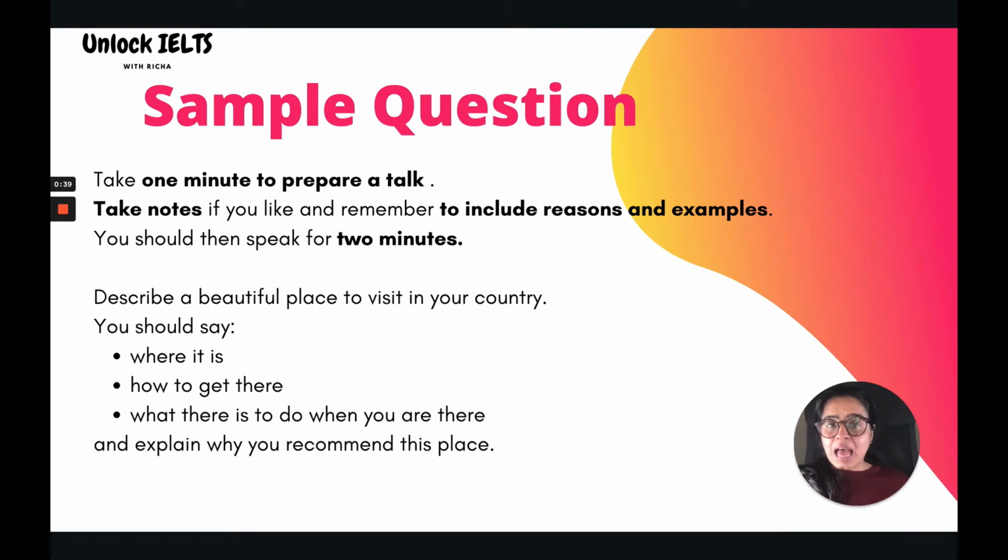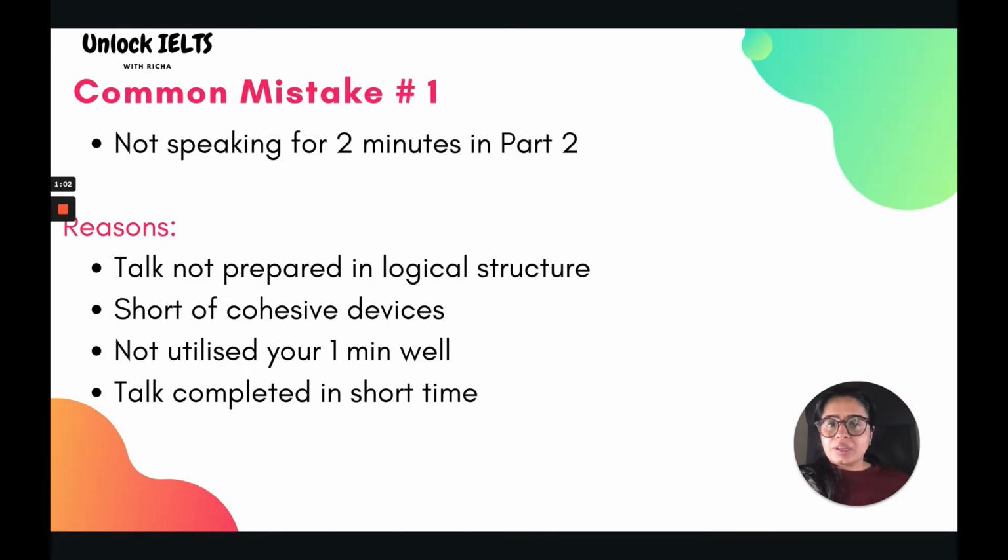The typical example for the speaking part 2 is on the screen. It says, describe a beautiful place to visit in your country. You should say where it is, how to get there, what there is to do when you are there, and explain why you recommend the place. Now let's have a look at the different common mistakes which are associated with the speaking part 2 and the reasons behind those mistakes.